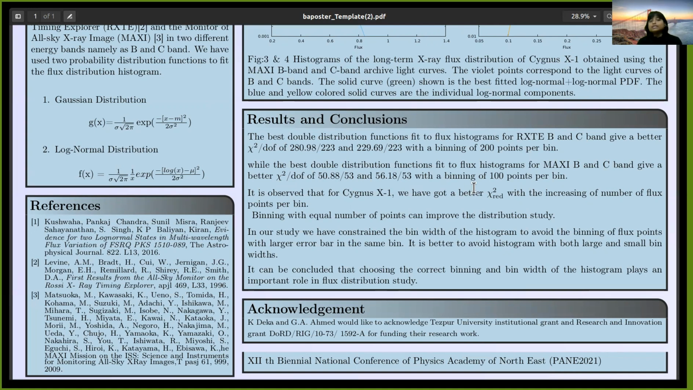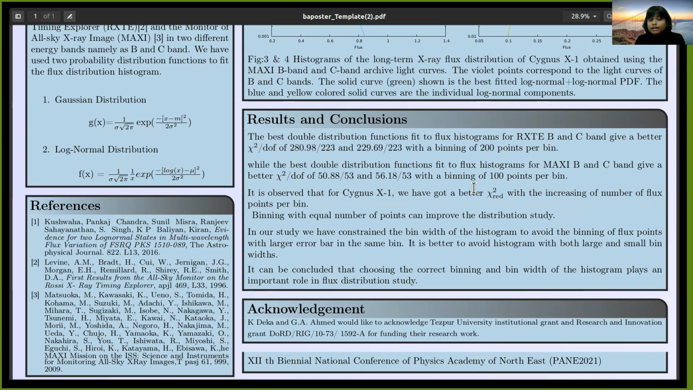So it is observed that for Cygnus X-1 we have got a better reduced chi-square with an increasing number of flux points per bin. We also noticed that binning with an equal number of points per bin has improved our study. Meanwhile, we have also constrained the bin weight of the histogram to avoid binning flux points with larger error bars in the same bin. So it is better to avoid histograms with both large and small bin weights.